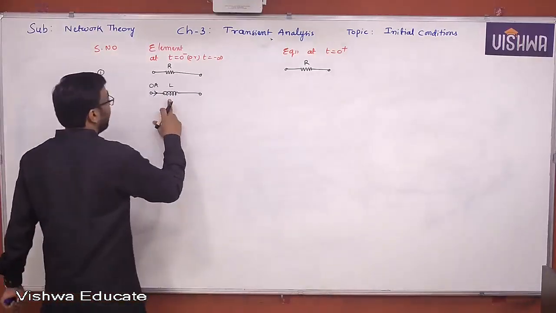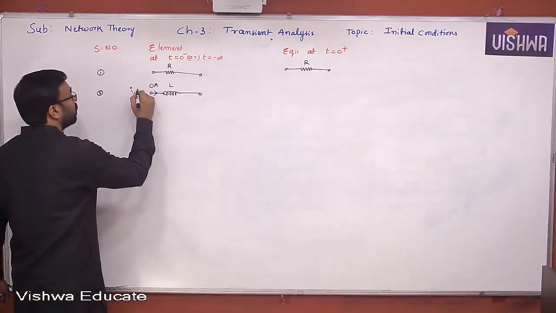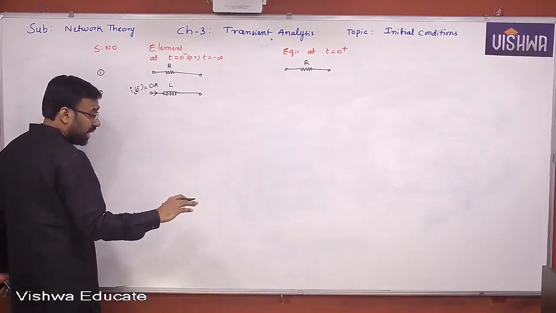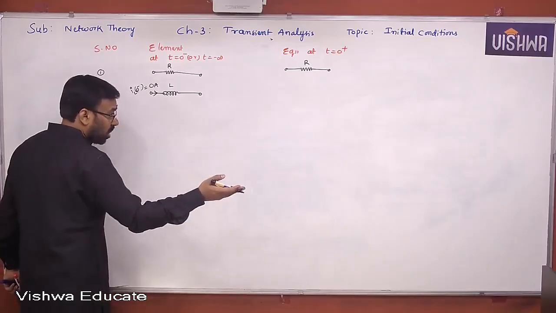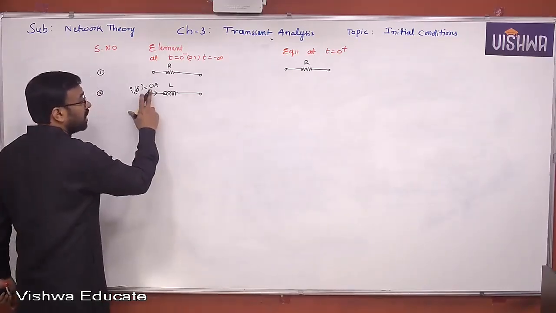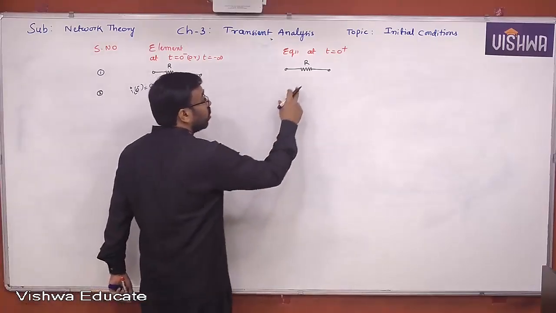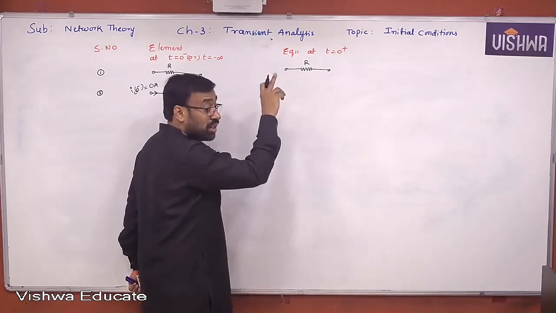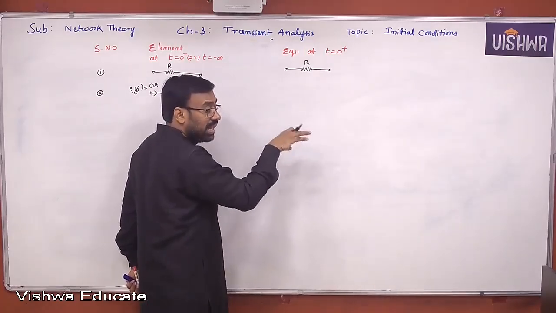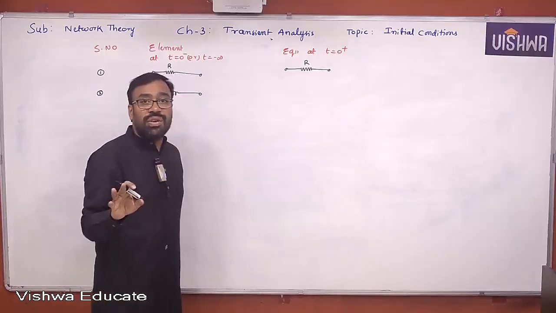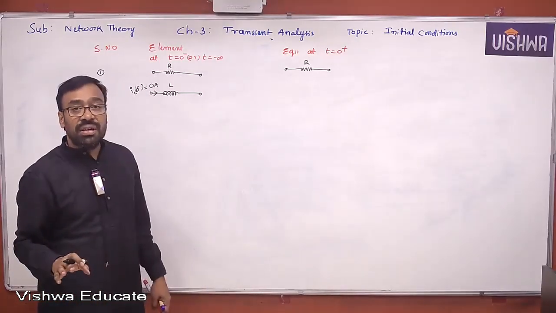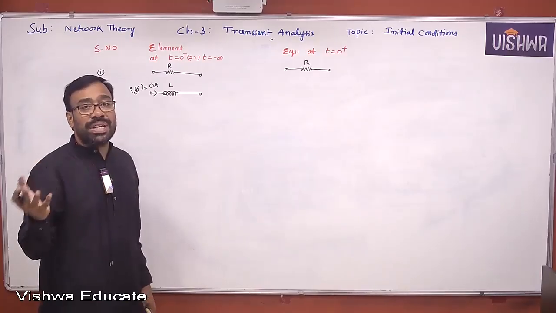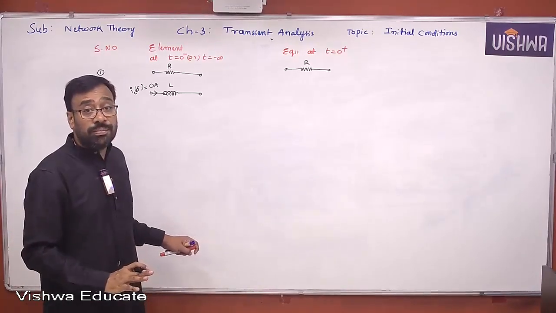Now current through the inductor at t equal to 0 minus, IL of 0 minus, is found to be 0. I have drawn the circuit, equivalent at t equal to 0 minus, and I found current through the short circuit, nothing but current through the inductor, I found that 0 ampere. Then current through the same inductor at t equal to 0 plus is also 0, with an assumption that voltage across the inductor is finite. Hope all of you remember. So this entire table is valid only when you assume that voltage across the inductor is finite and current through capacitor is finite. With that assumption only I am drawing here. Understand, all of you? Okay.